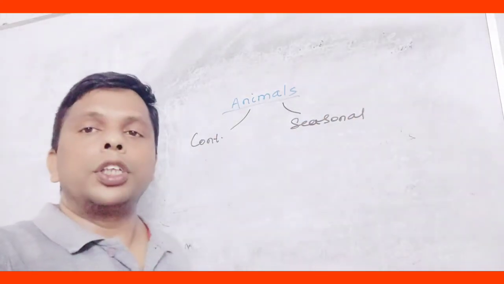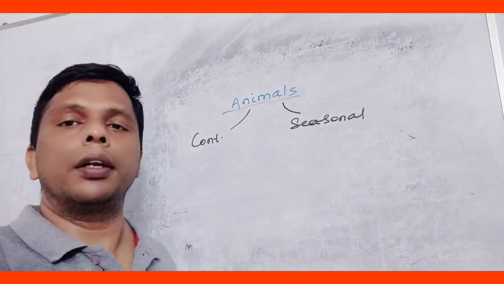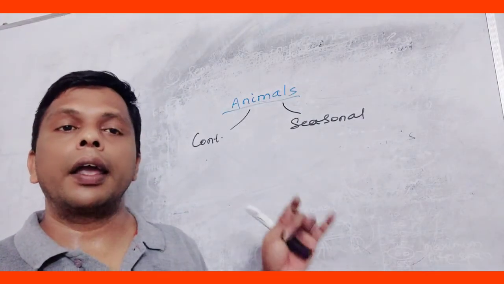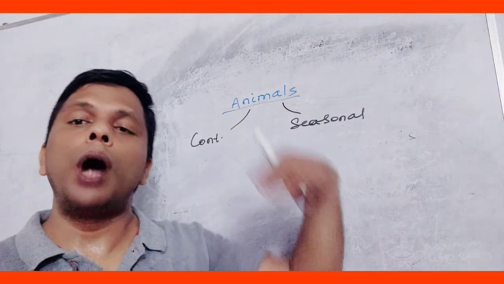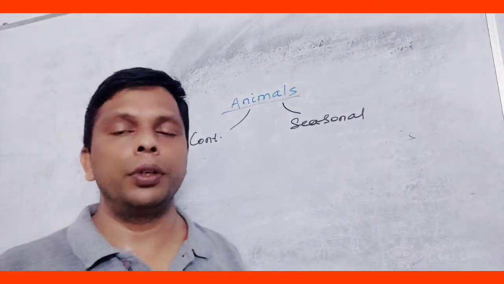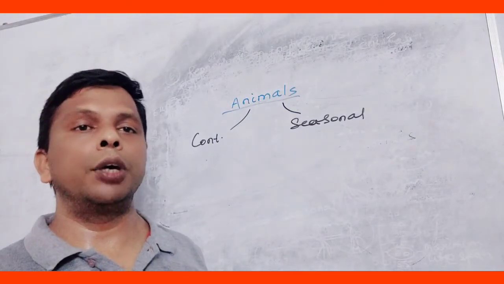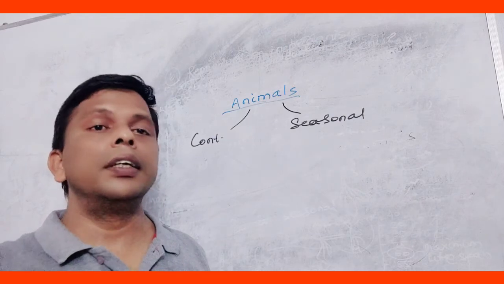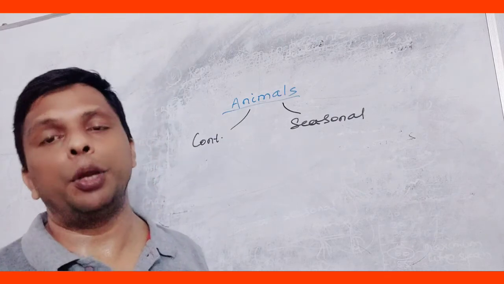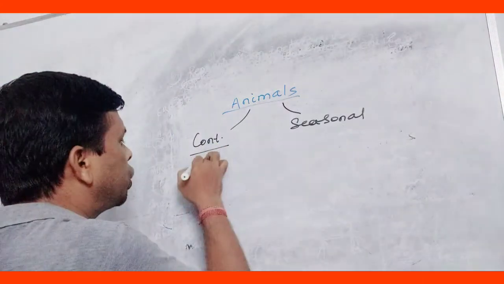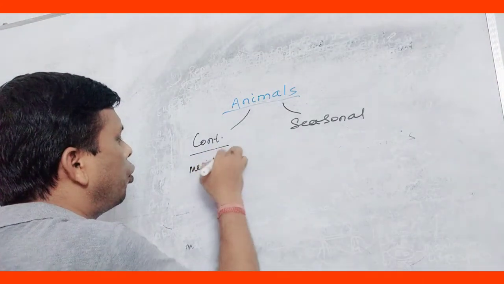The continuous reproducing individual can reproduce throughout the year. There is menstrual cycle in them. Suppose we can take the example of man, chimpanzee. They are continuously reproducing individuals having a menstrual cycle.